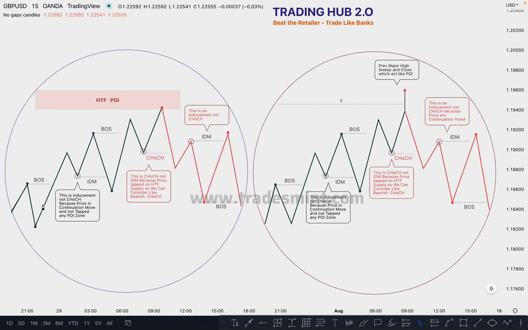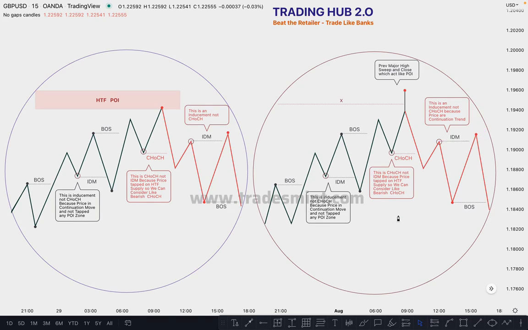So you can see in this bullish market how you can identify where is the CHoCH and inducement, and the same thing applies in a diagram too. You can see the market took out the previous major high, and after taking out this high, price must close below it, right? And then the market breaks the first internal low, which is also known as a change of character, or you can say inducement, but at this point we call it change of character, right? And then the same thing happens here, inducement taken out and then sell, right? And the same thing will continue on the downside.